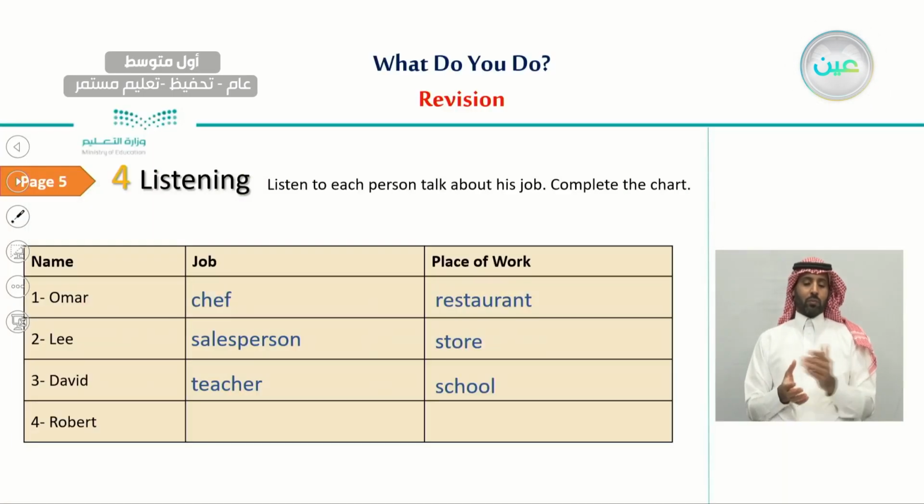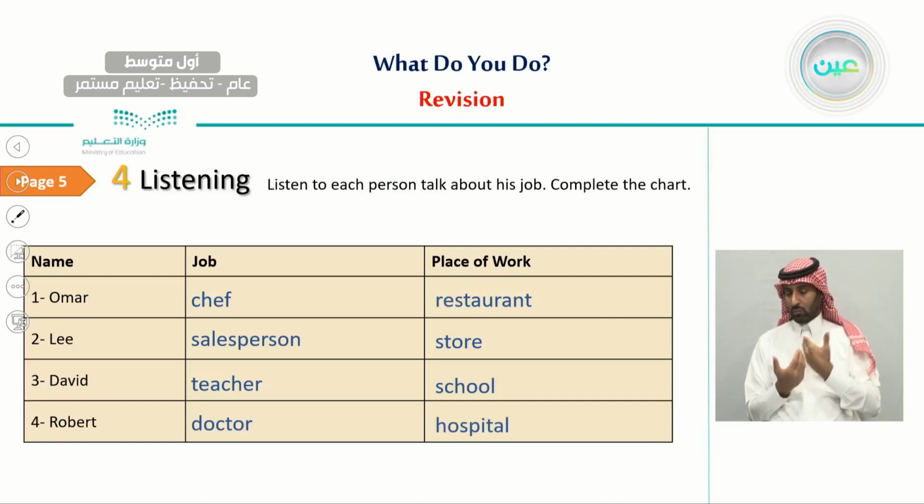And here on page 5, we have listened to an interesting text, which is about 4 different people, each one of them talking about his job. So what we need to do is to try to decide what kind of job each one of them has, and also where his place of work is.